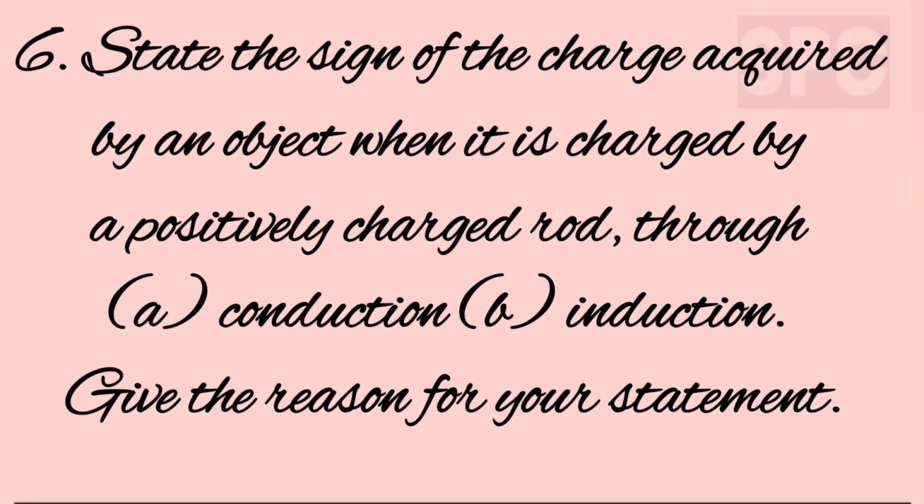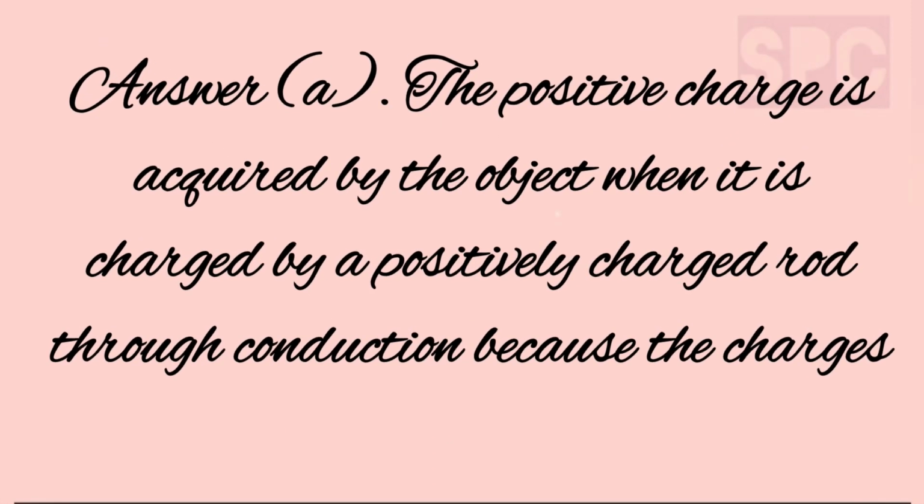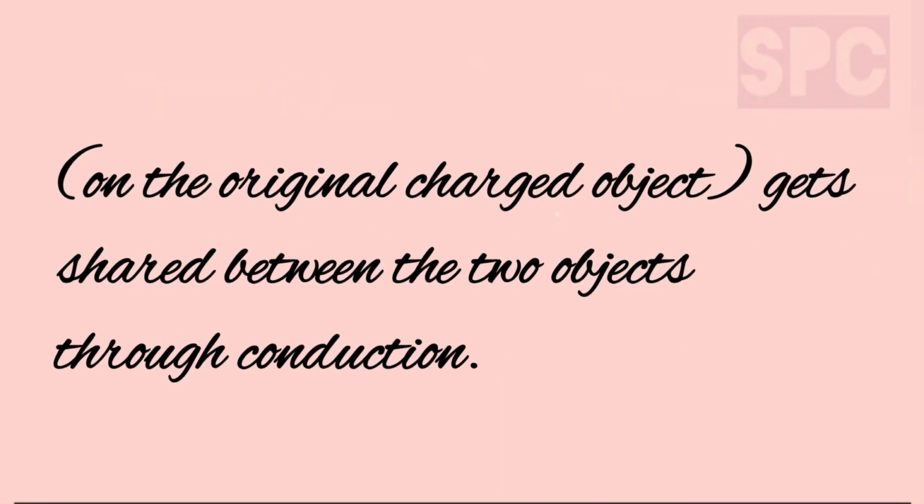Question number 6. State the sign of the charge acquired by an object when it is charged by a positively charged rod through conduction or induction. Give the reason for your statement. Answer. The positive charge is acquired by the object through conduction, because the charges on the original object, which in this case is positive, get shared between the two objects.